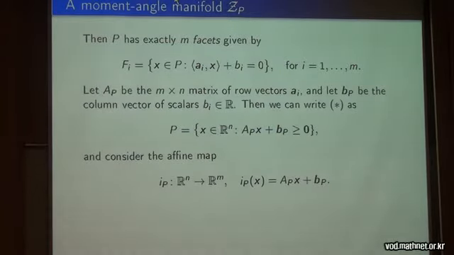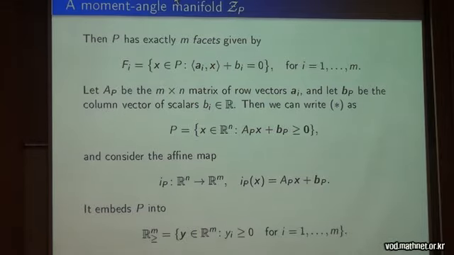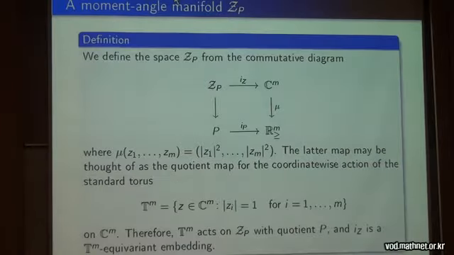And of course, we have a matrix A whose row vectors are a_i, the vectors defining normals to the facets. And we consider the affine map defined by this matrix A and the column vector b. And this map embeds P into the non-negative orthant R^m_≥ of dimension m. And so, using this map, we can define the space Z_P, the moment-angle manifold, from the commutative diagram, just as a pullback, where mu is the moment map, and it can be thought of as a quotient map of the action of the standard torus on C^m.